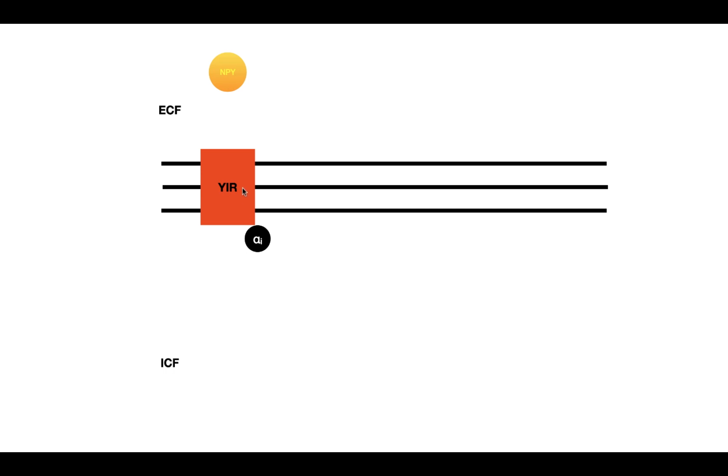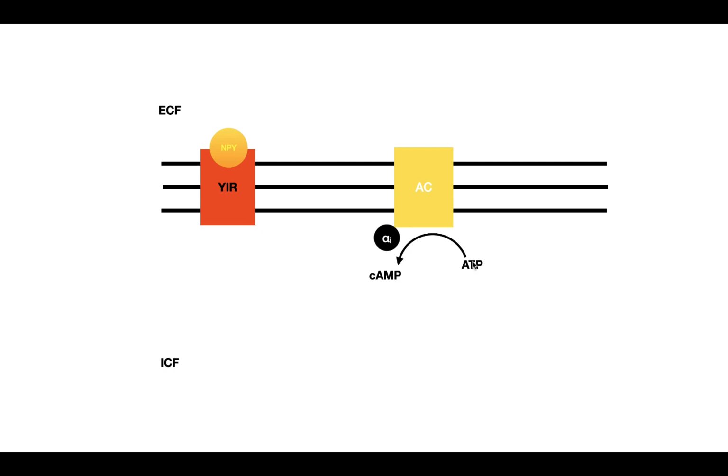So when neuropeptide Y binds to the Y1 receptor, it activates GI, which goes to adenylate cyclase, which inhibits the production of cyclic AMP from ATP. So remember, adenylate cyclase is an enzyme that catalyzes the conversion of ATP to cyclic AMP, and what the GI G protein coupled receptor does is it inhibits this enzyme, adenylate cyclase, which therefore decreases cyclic AMP levels.